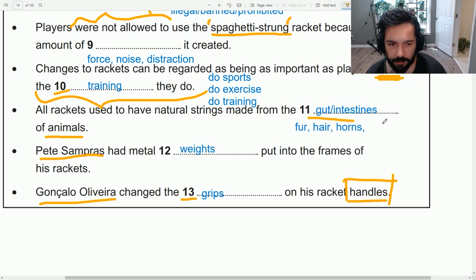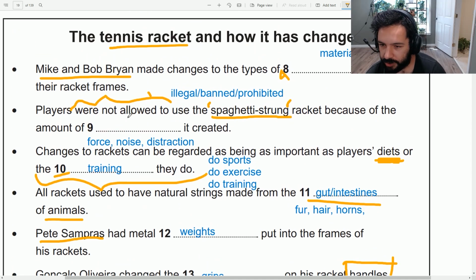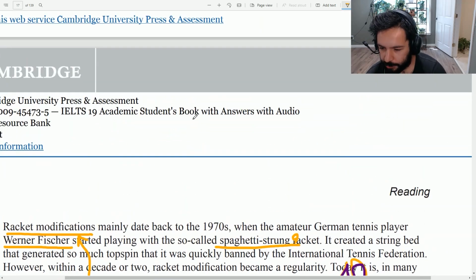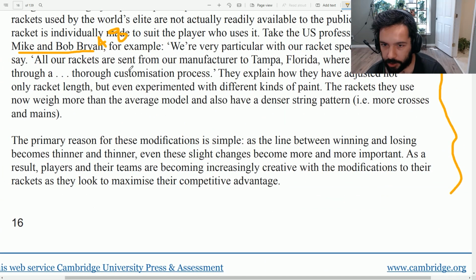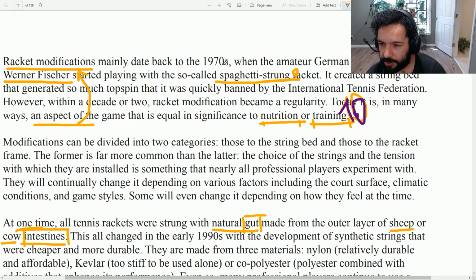All rackets used to have, okay, they were made, used to be made from gut and intestines. Training, we have already written that. Players could not use the spaghetti strung racket because it created a lot of something. This is before training and after Mike and Bob Bryan. So it's not on the first page because we had Mike and Bob Bryan here. No mention of spaghetti here. And this is going to be the answer.